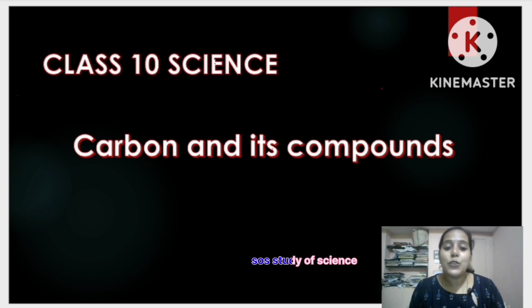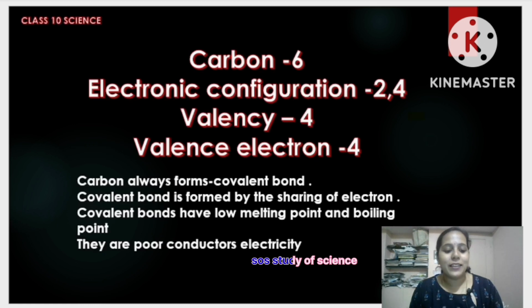When I say carbon and its compounds, it's very important to learn the atomic number. Dear students, I insist you learn the first 20 elements' atomic numbers, starting from hydrogen and ending with calcium. The atomic numbers of the first 20 elements are a must, and you should know them.